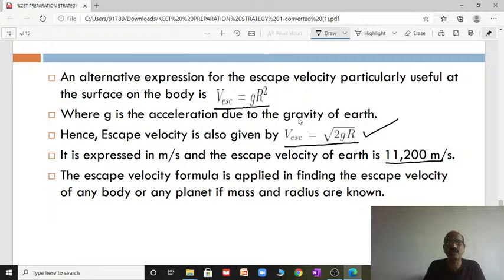The escape velocity formula is applied for finding the escape velocity of any body or planet if mass and radius are known. The value of G is constant; if the radius and mass are given, you can use the first formula. If g and radius are directly given, you can use this formula. So depending on the given problem condition, you need to choose the formula. For that, physics concepts and formulas are important.